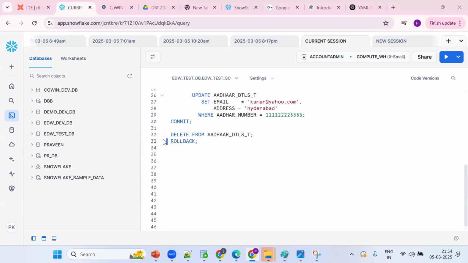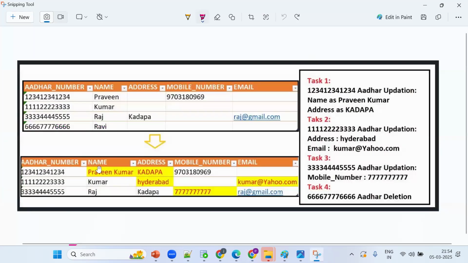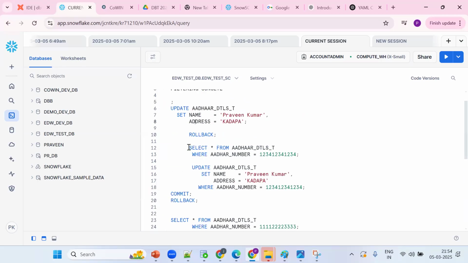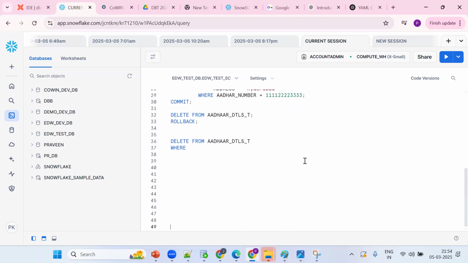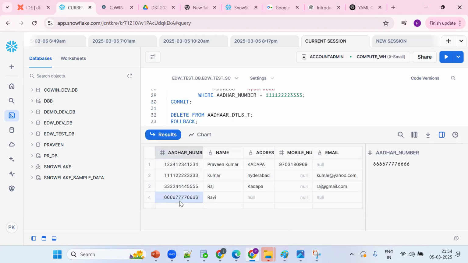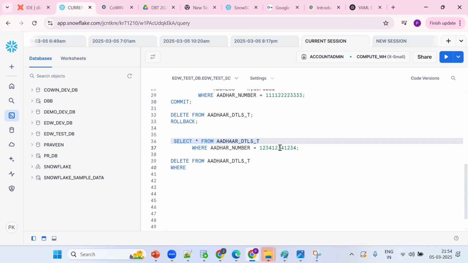Now what happened? I don't want to remove all the records. I want to remove only a specific record. Now which concept will come into the picture? The filtering concept. So first we should select the data, then we can go for the filtering concept. This is the behavior you need to remember. Before deleting or updating, we should select the particular record. Okay, this is the record.